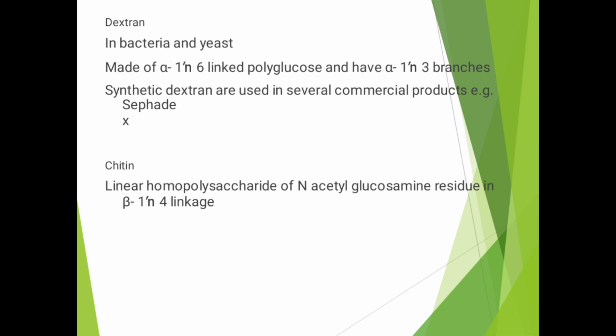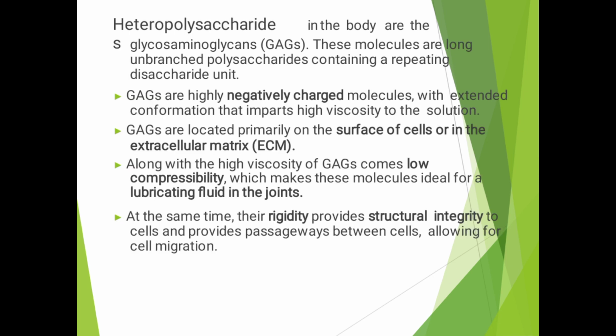Chitin is a linear homopolysaccharide of N-acetylglucosamine residues in beta-1,4 linkage. Then the heteropolysaccharides in the body are the glycosaminoglycans. These molecules are long unbranched polysaccharides containing a repeating disaccharide unit. GAGs are highly negatively charged molecules with an extended conformation. They impart a high viscosity to the solution.